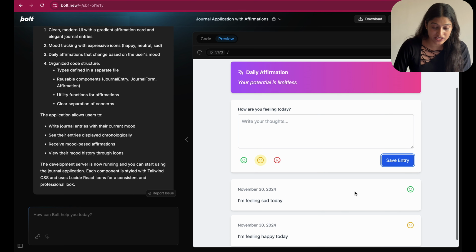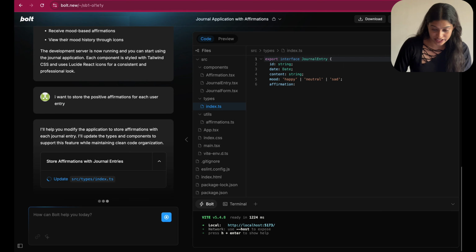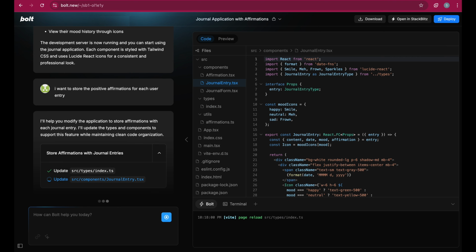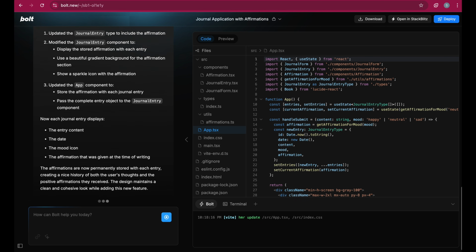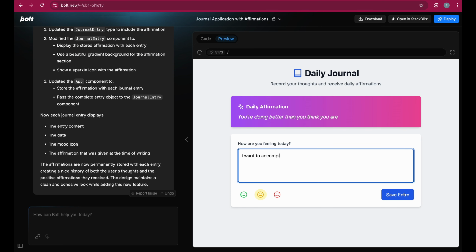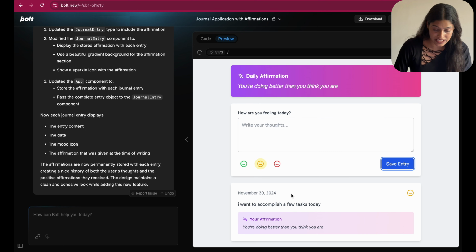Let me add a feature to display the affirmation alongside each entry. Bolt has made the necessary changes to the project. And now I can see the affirmation shown above each entry.